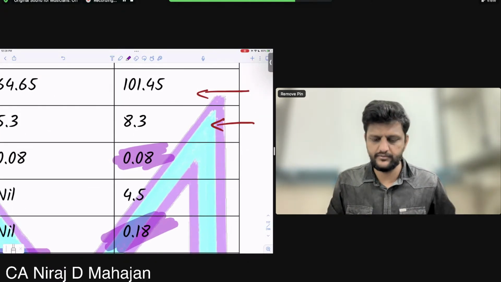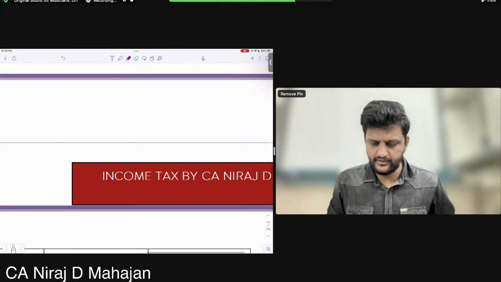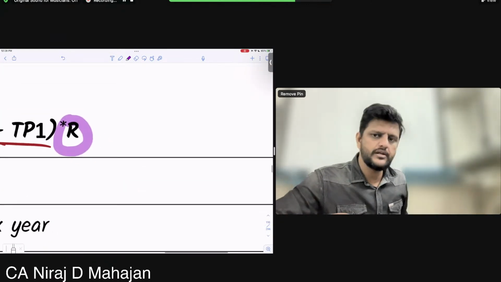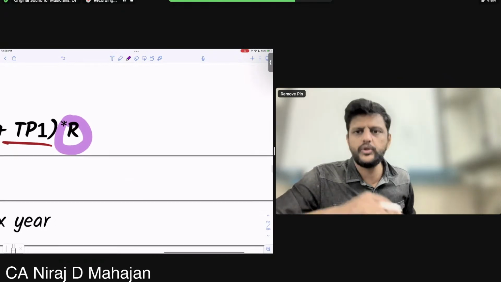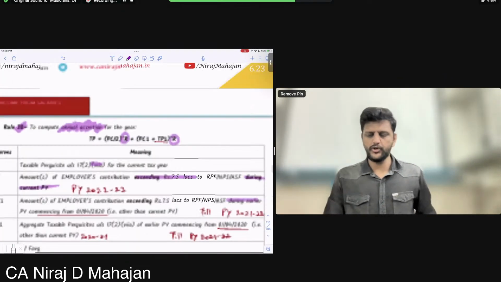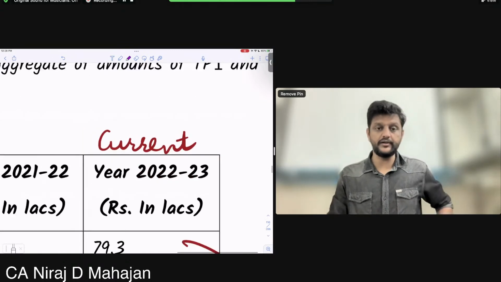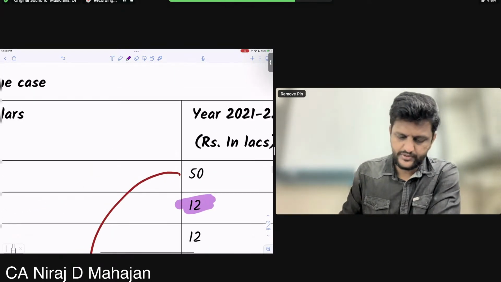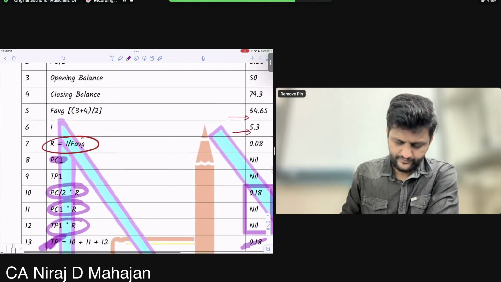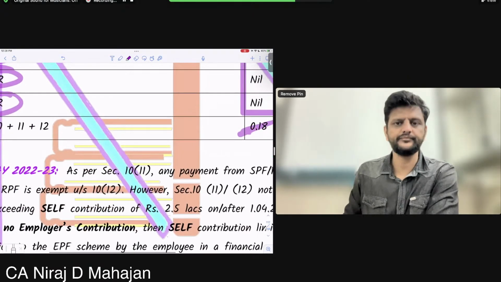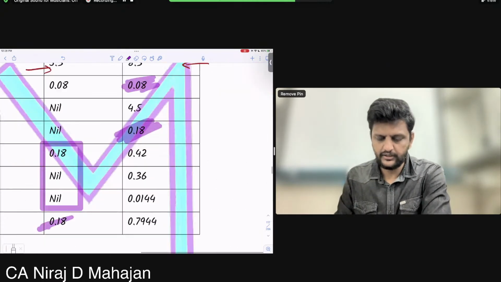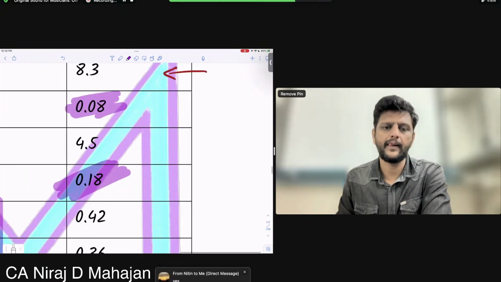What is TP1? TP1 is actual taxable perquisites of the earlier years. So for 22-23, in the earlier year, how much is actual taxable perquisite? Check, we have calculated 0.18. So that will become TP1 in the current year now. Understood?